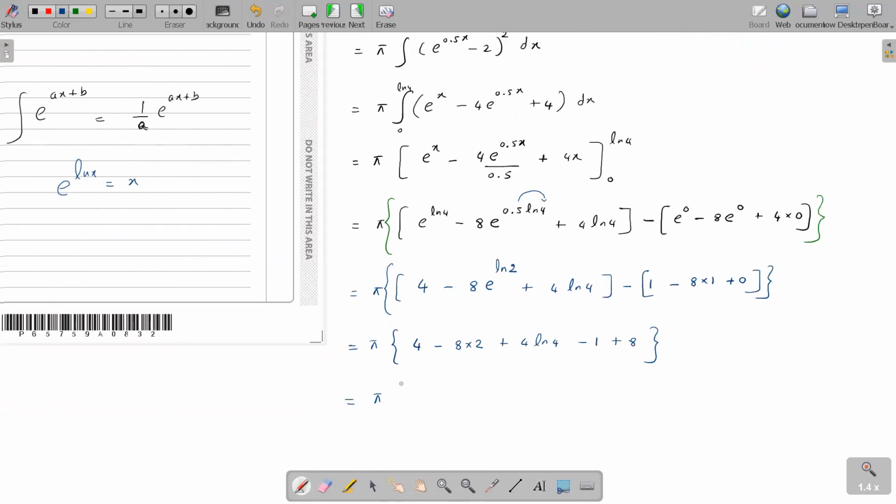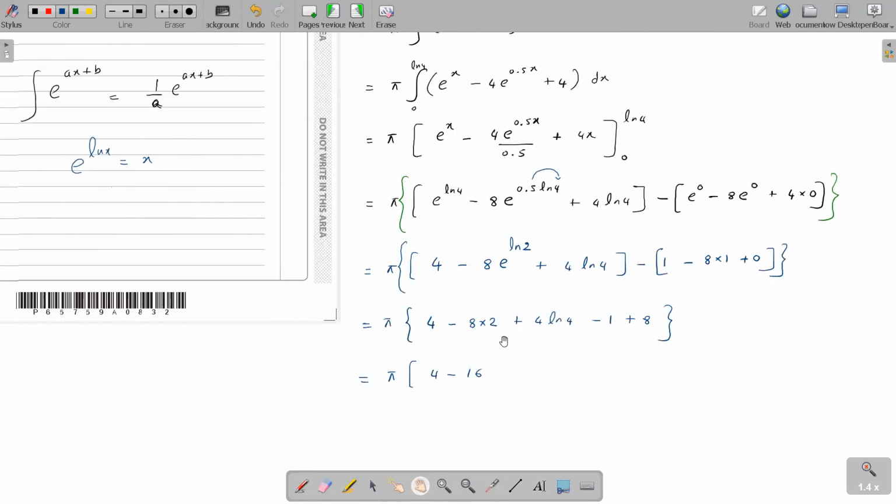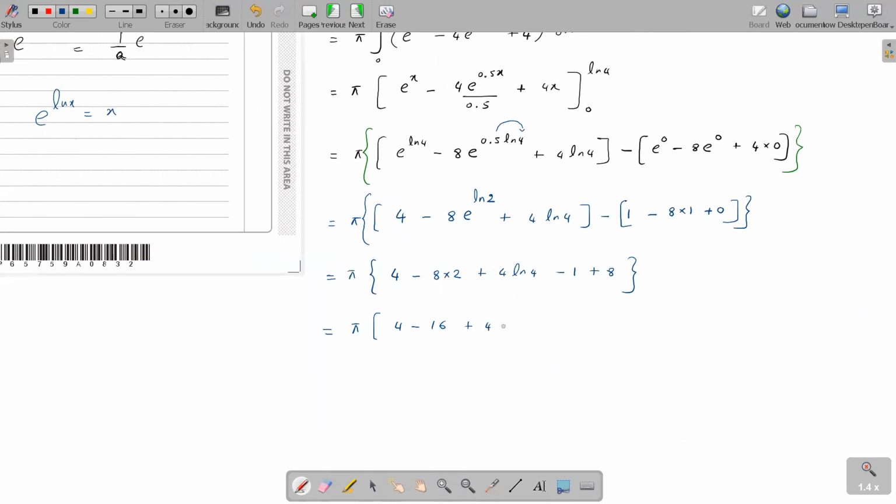So final answer, can I see what it is? 4 minus 16. The answer has ln4. They have said to keep the answer in terms of ln2. Let's keep it ln2. Plus 4 times ln4 is 2 to the power 2, right? Yeah. Can you add all these numbers? 4 minus 16 minus 1 plus 8. How much is it? 4 minus 16 is minus 12. Minus 1 plus 8. How much is it? Minus 8. It's 5, right? Minus 5.